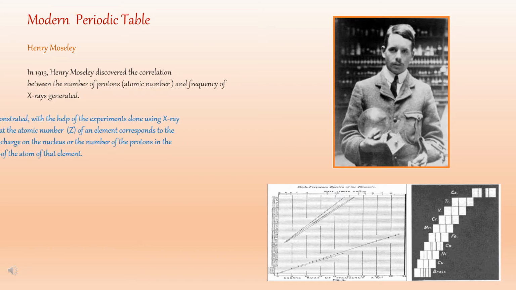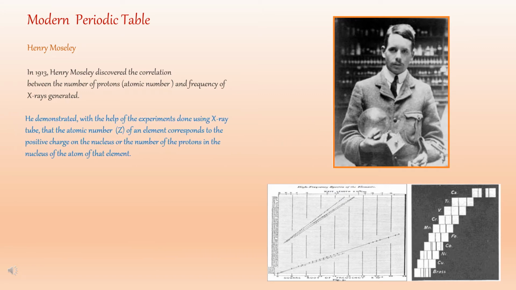He demonstrated with the help of the experiments done using X-ray tube that the atomic number of an element corresponds to the positive charge on the nucleus or the number of protons in the nucleus of the atom of that element. You all know that atomic number means number of protons or electrons present in an atom of element.